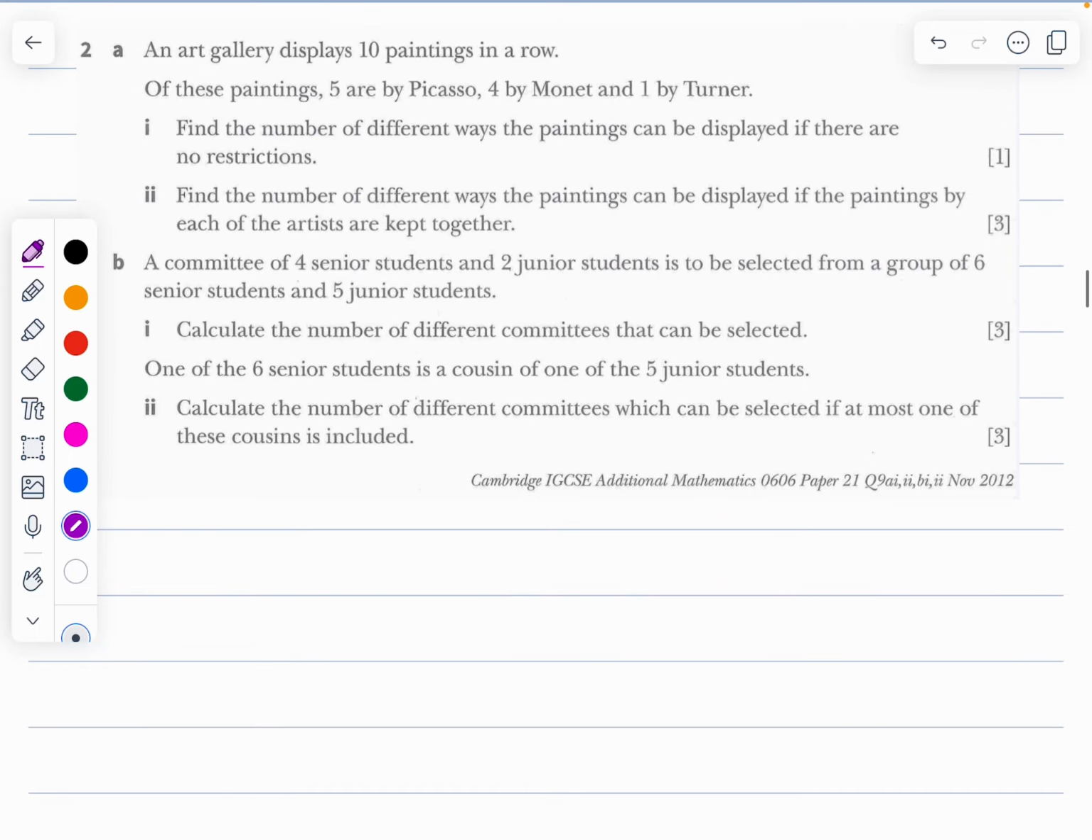And no restrictions at all. For no restrictions, what are we going to do? We are going to use the permutations concept. So let me write it out over here. 10 paintings. Picasso 5, Monet 4, and Turner is 1. 5, 4, 1. So I am doing 5, 4, and 1.